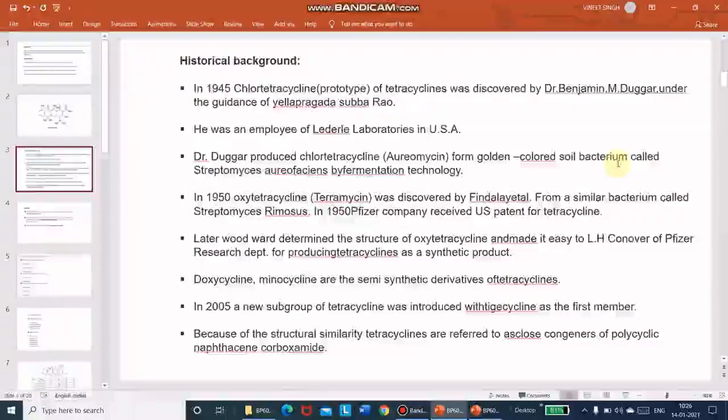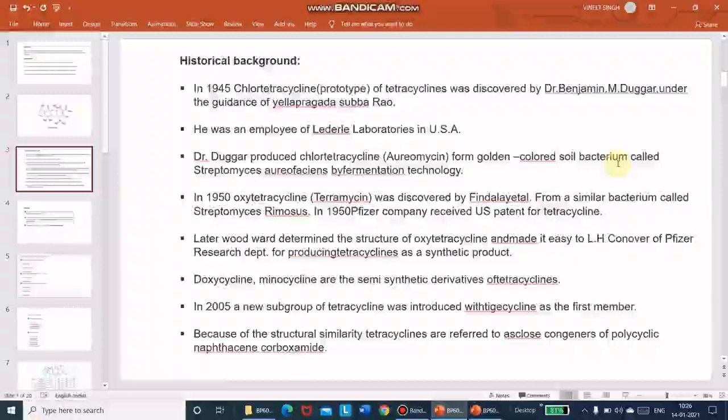So there is a laboratory in USA, Dr. Duggar, golden colored soil bacteria, so called Streptomyces aureofaciens, and this was introduced by fermentation technology.